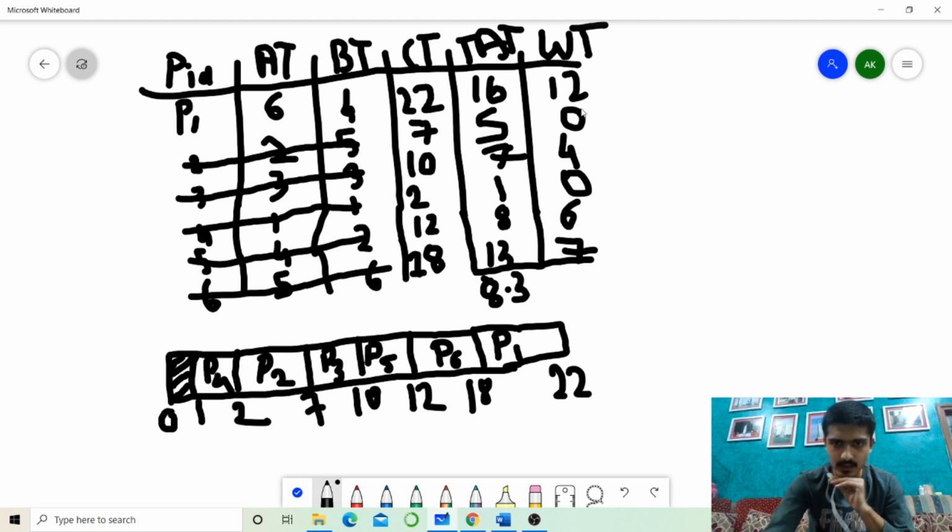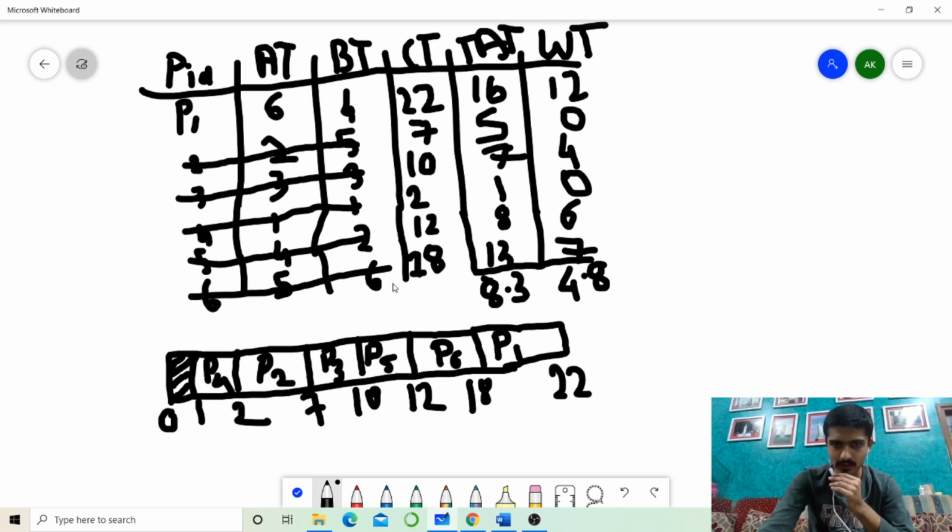And average waiting time: 12 plus 4, 16. 16 plus 6, 22, 29. 29 by 6, so it's 4.8. So this is all about FCFS.